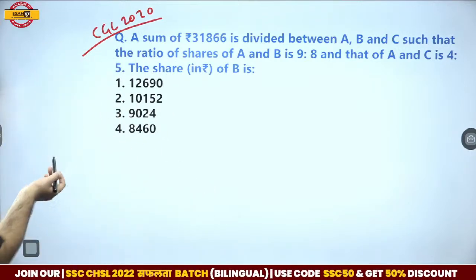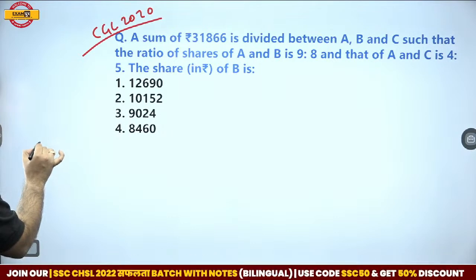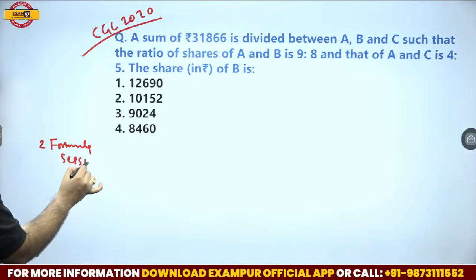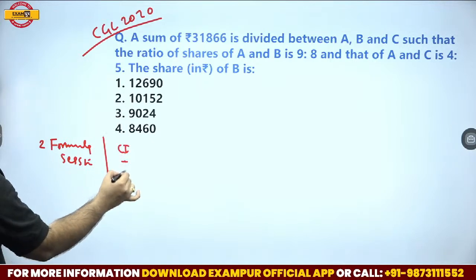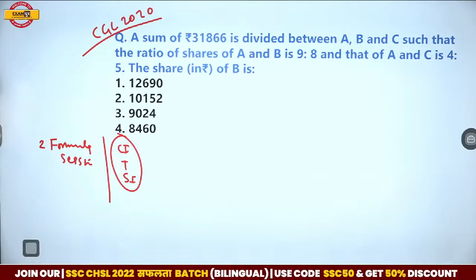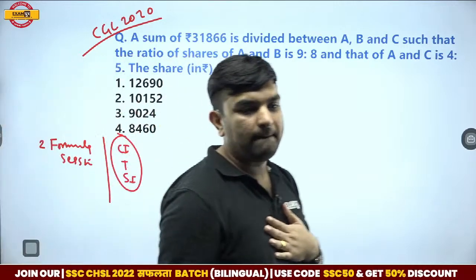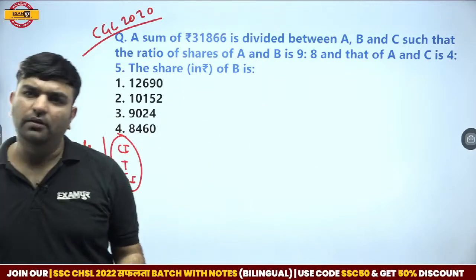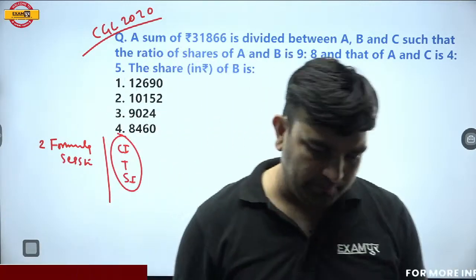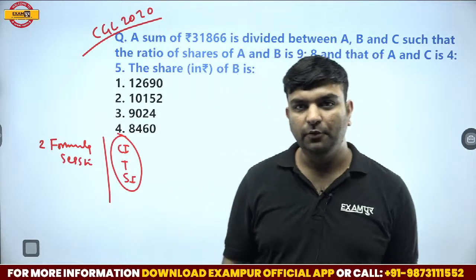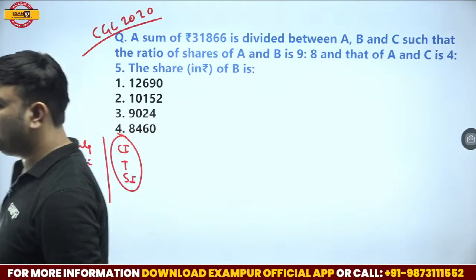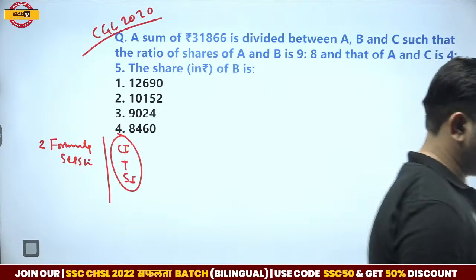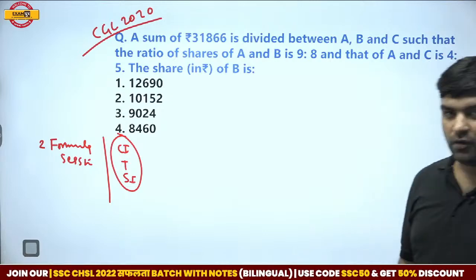So the 2 options with us are either 2 formula sessions, or 1 CI and 1 SI session, or maybe 2 SI CI sessions. And obviously, for those whose shifts are late, we would keep on taking the sessions. But for the first shift, first day aspirants, formula sessions, okay.